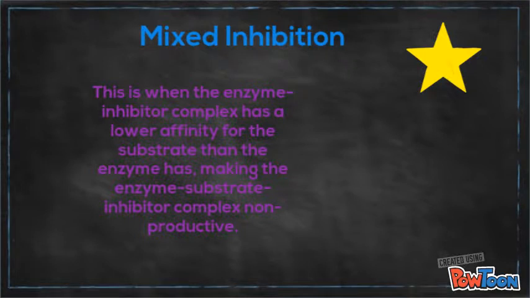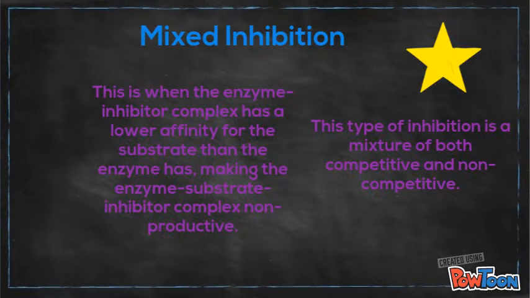Mixed inhibition. This is when the enzyme inhibitor complex has a lower affinity for the substrate than the enzyme has, making the enzyme substrate inhibitor complex non-productive. This type of inhibition is a mixture of both competitive and non-competitive.